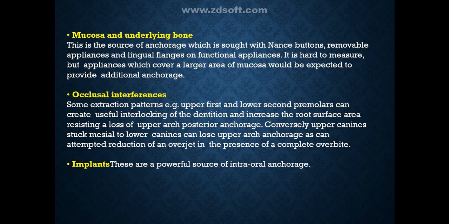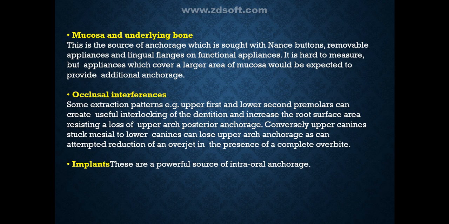Next will be mucosa and underlying bone. This is the source of anchorage which is sought with the Nance button, removable appliances, lingual flanges and functional appliances. It is hard to measure, but an appliance which covers a larger area of mucosa will be expected to provide additional anchorage. Next is occlusal interferences.